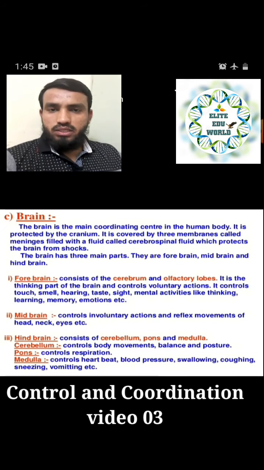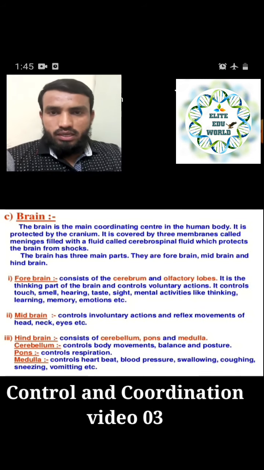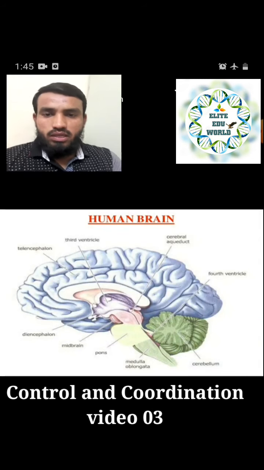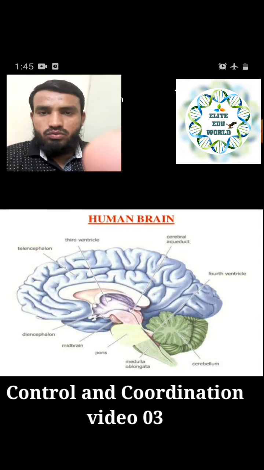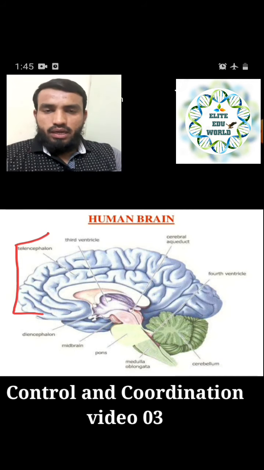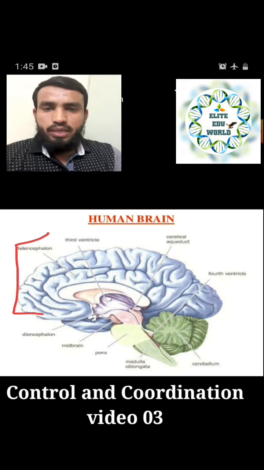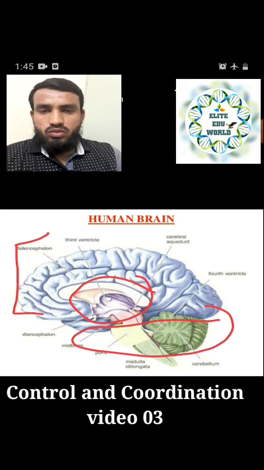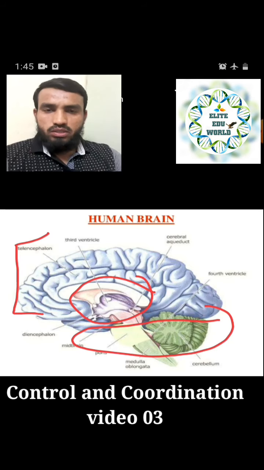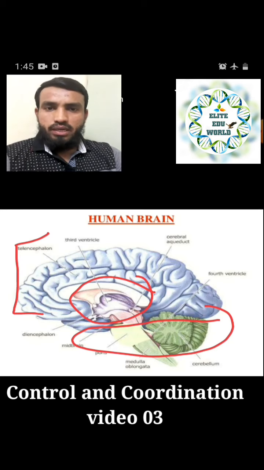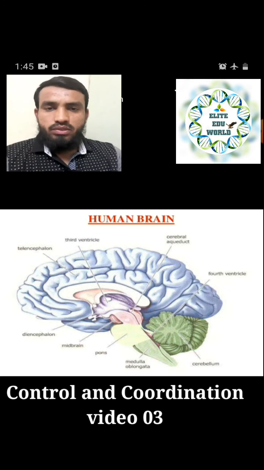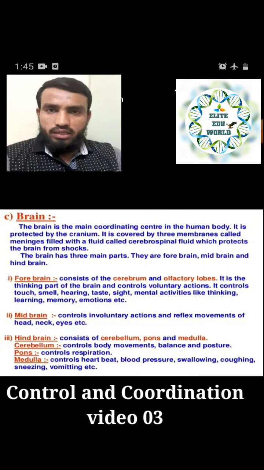The brain has three special parts. We can divide our brain into the forebrain, midbrain and hindbrain. In this diagram, the front part is the forebrain, the middle part is the midbrain, and the last part is called the hindbrain. So basically we can divide our brain into these three parts: forebrain, midbrain and hindbrain. Now, one by one, we will see their functions and why it is divided into different types.